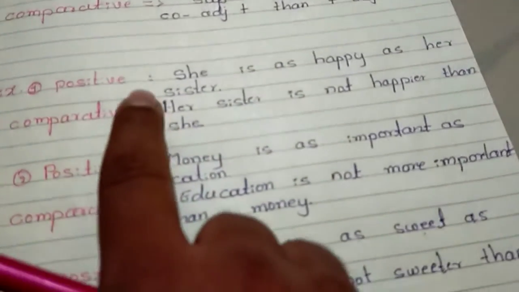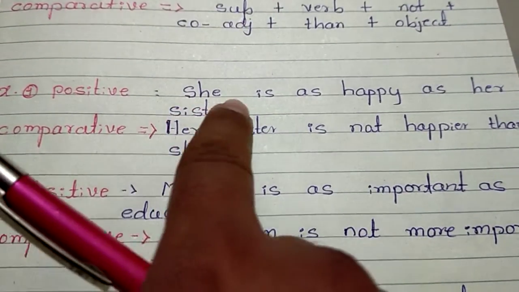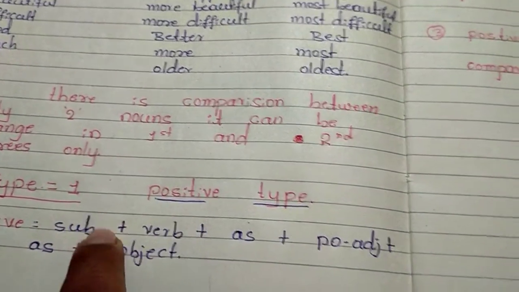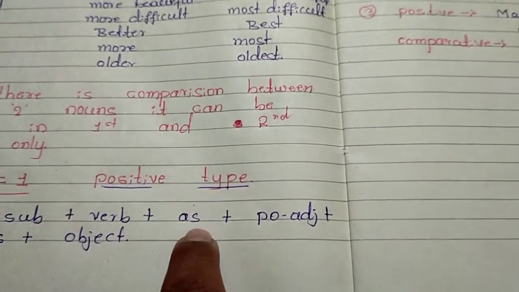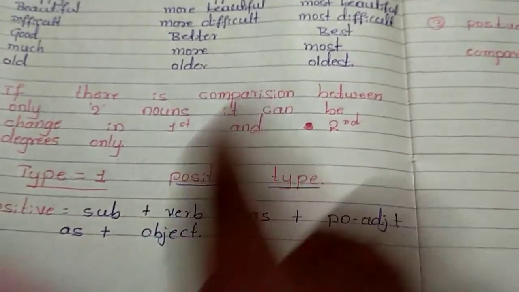So example, positive adjective. We construct the sentence according to the formula. First is subject, verb, as, positive adjective, as, object.